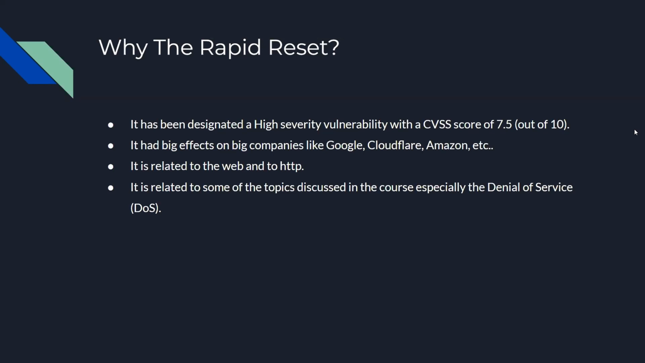So why the Rapid Reset? Well, there are a couple of reasons. First, it is a pretty dangerous vulnerability, as it has been designated a high severity vulnerability with a CVSS score of 7.5 out of 10. The second reason is that it had big effects on big companies like Google, Cloudflare, and Amazon. Third, it is related to the web and HTTP, and I'm pretty much interested in the web and I'm willing to learn a lot about it. And I definitely learned a lot while researching for this project. Lastly, it is related to some of the topics discussed in this course, especially denial of service.